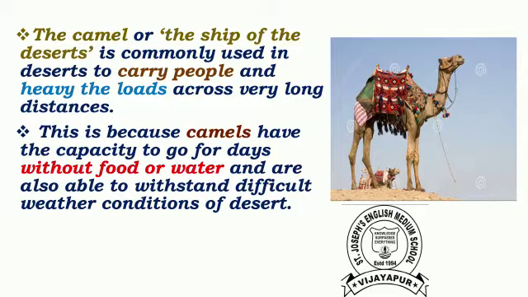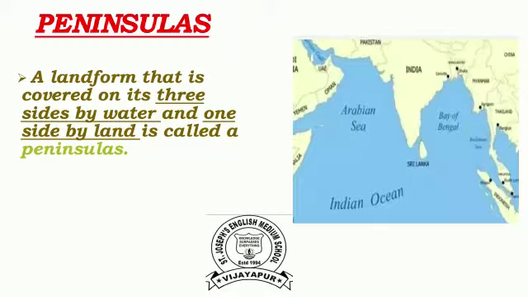Next we are going to peninsula. A landform that is covered on three sides by water and one side by land is called a peninsula. What do you mean by peninsula, children? Three sides water and one side land. Peninsula means paryaya dweep. A body of land surrounded by water on three sides is called a peninsula.